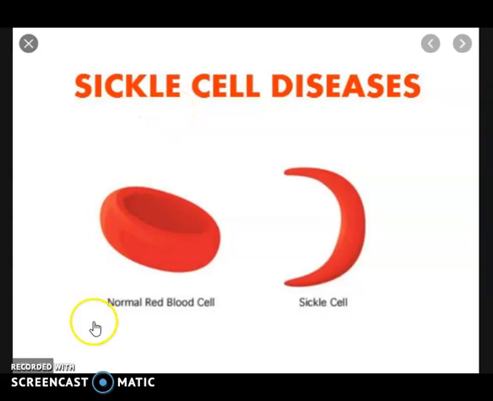Sickle cell anemia. Sickle cell anemia is an inherited red blood cell disorder in which there are not enough healthy red blood cells to carry oxygen throughout the body. Generally, the shape of RBCs is round or disc shape, but in sickle cell disease, the shape of RBCs is changed and they are converted into sickle shape. So, this disease is called sickle cell anemia or sickle cell disease.